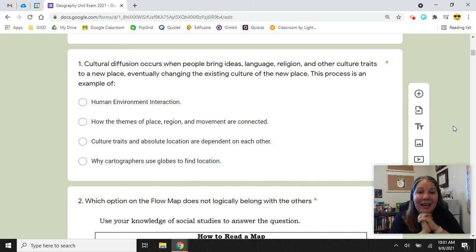eventually changing the existing culture of the new place. This process is an example of human environment interaction, how the themes of place, region, and movement are connected. Culture traits and absolute locations are dependent on each other, and why cartographers use globes to find location. You'll need to just choose one answer.